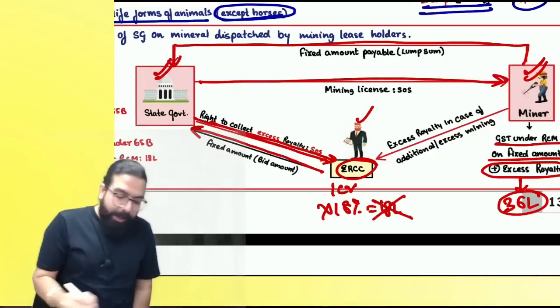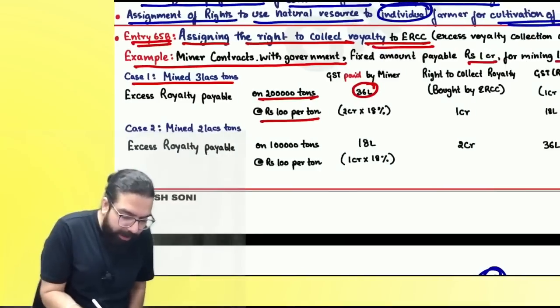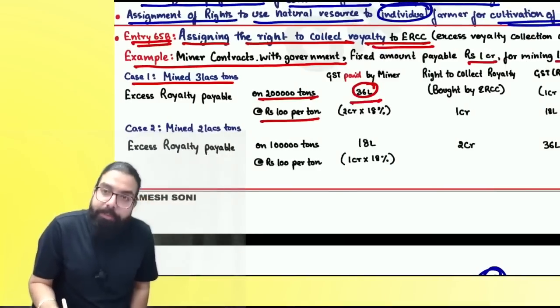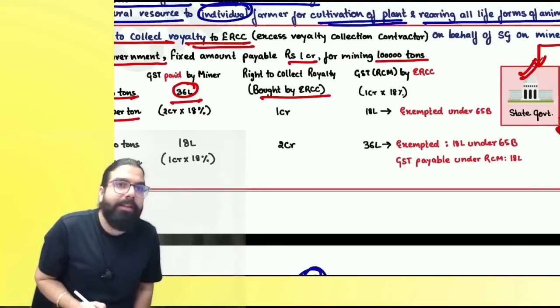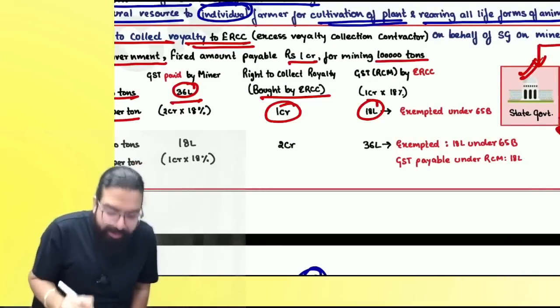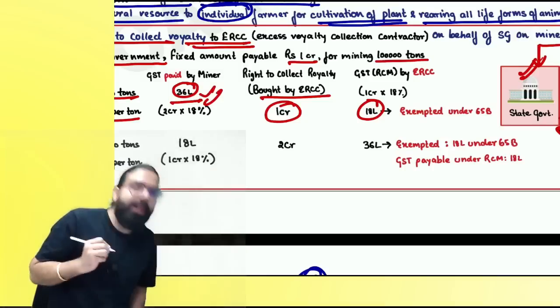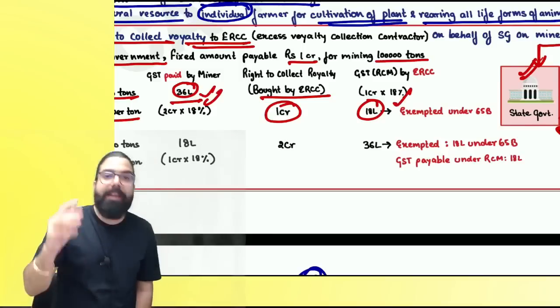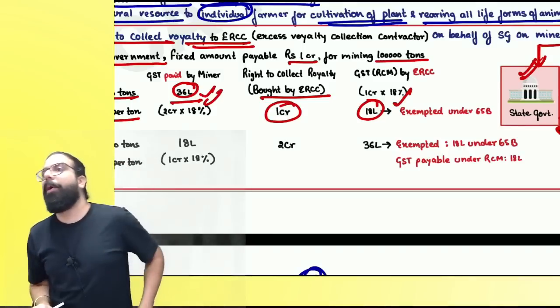Now, supposingly, the miner went ahead. So here I've gone ahead and told how much the miner paid, everyone? 36 lakh. Excess royalty collection contractor bought the rights for how much? 1 crore. On 1 crore, GST is 18 lakh. Because 36 lakh already paid by the miner, 18 lakh shall be exempt under 65B. Is my point clear to all?